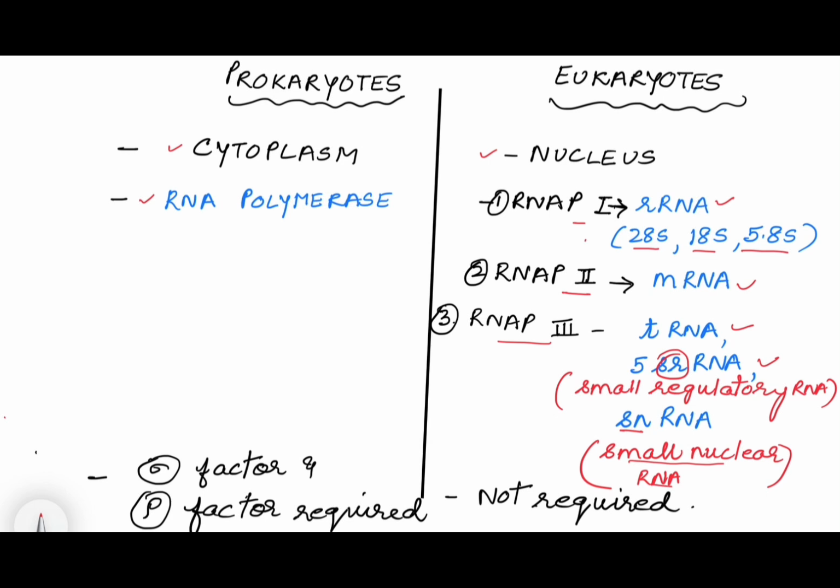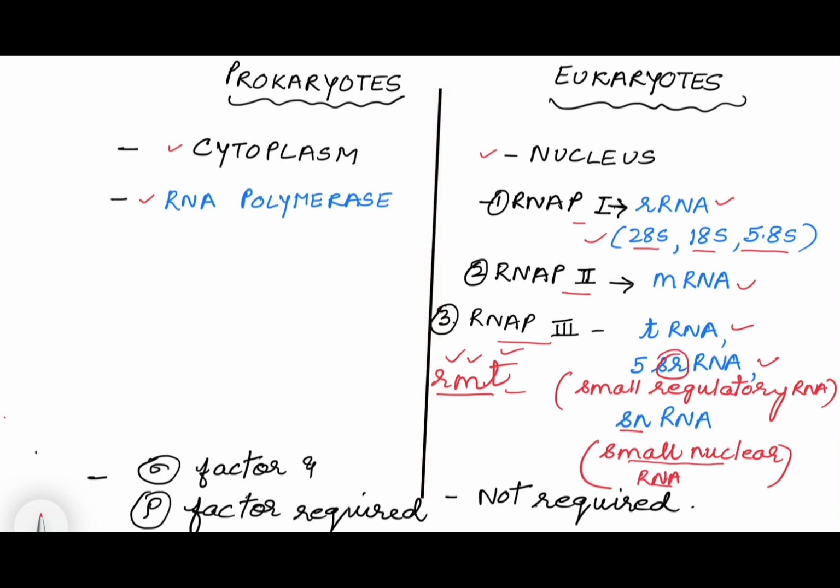So you should know all these different types of RNAs that RNA polymerase makes. You can also remember that RNA polymerase I makes ribosomal, second makes messenger, and third makes transfer RNA. So RMT, first makes R, second makes M, and third makes T. So you can remember it like that.